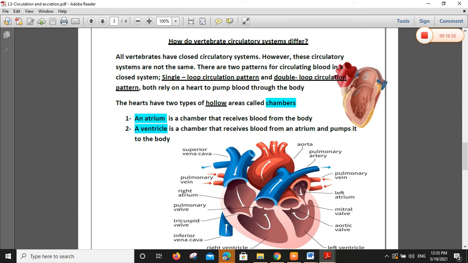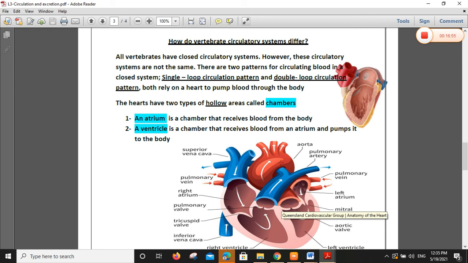Look at the artery, a wide and thick artery. Look at this artery also, a wide and thick vessel. So the blood pumped from the ventricle passes through the main thick arteries and goes to the whole body.